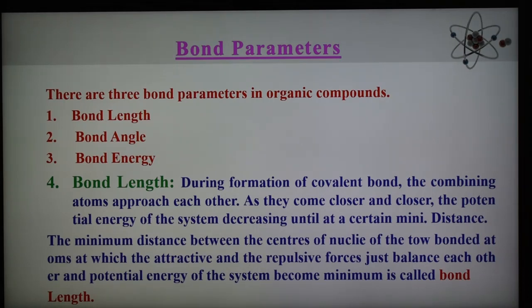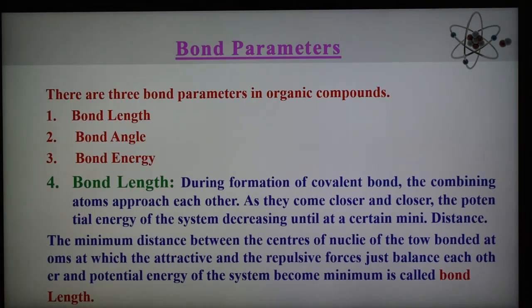As we know, during the formation of a chemical bond, the combining atoms approach each other, and as they come closer and closer, the potential energy of the system decreases until a certain minimum distance between the 2 atoms. At this distance the potential energy of the system becomes minimum, and the attractive and repulsive forces just balance each other.